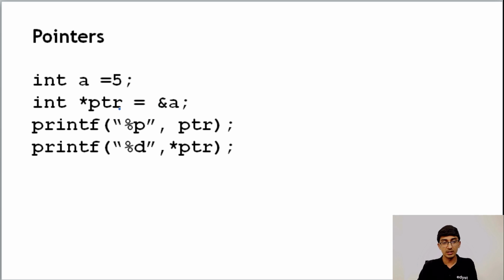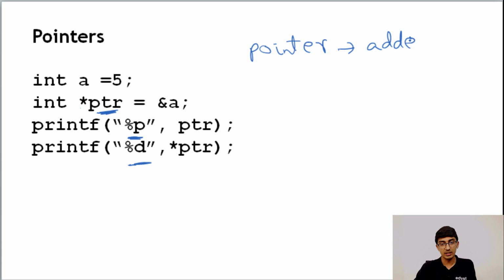So what a pointer does is, first of all, this is the way you define a pointer. That is int *ptr. The star ptr is telling that the ptr variable is a pointer, and you print the pointer using %p. So %d is for integer, but you'll print a pointer using %p. Now what a pointer does is, a pointer actually holds the address of a variable, right? And the address will be in the same format that the computer will store it.